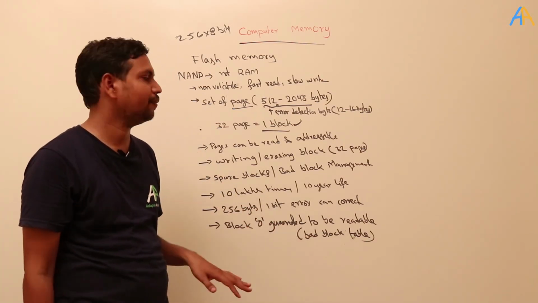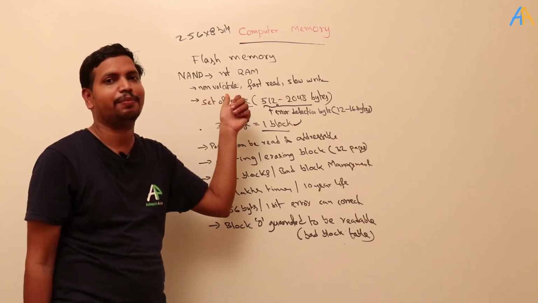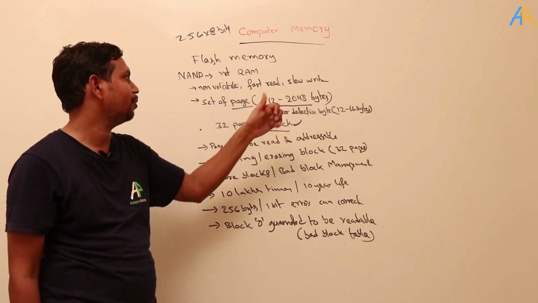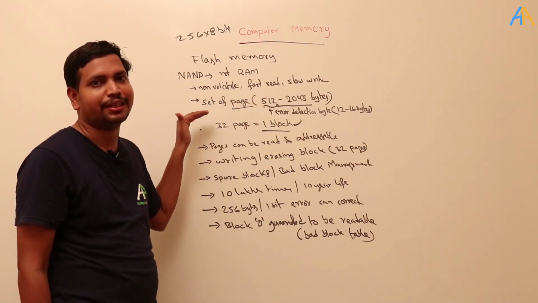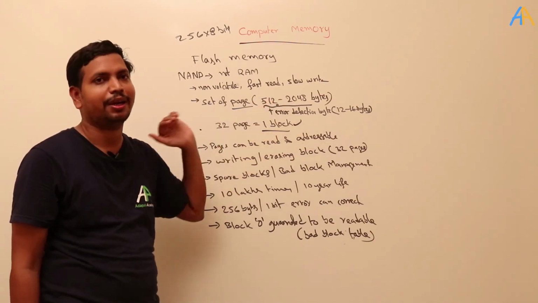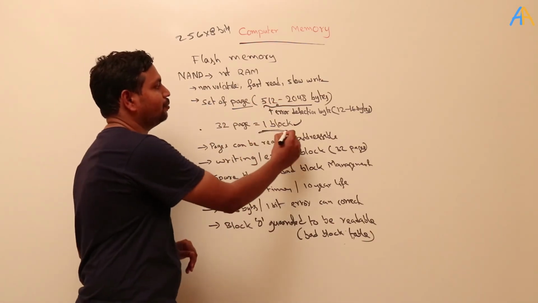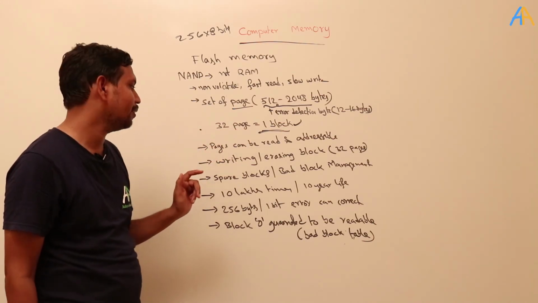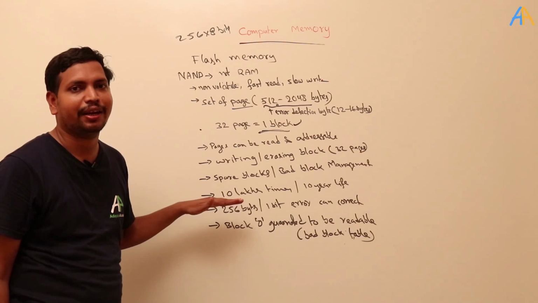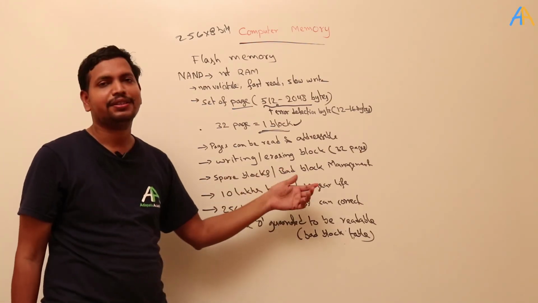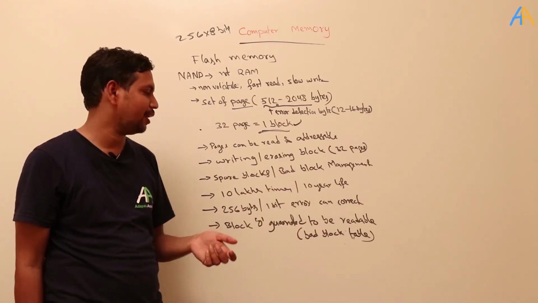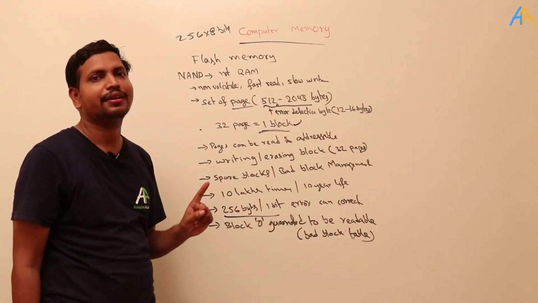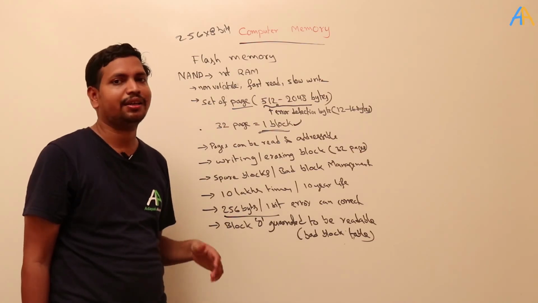These are the characteristics of NAND memory. It is non-volatile, meaning that when the power supply is gone it doesn't lose the value. Read fast, write slow. We can read in terms of pages, one page being 512 to 1048 bytes, but we write or erase 32 pages as a block at a time. 1 million times we can read and write, and life is roughly 10 years, meaning it can retain the data for 10 years. Error detection: if only one bit is in error, then it can detect it. If more than one bit is in error, it can't detect it.